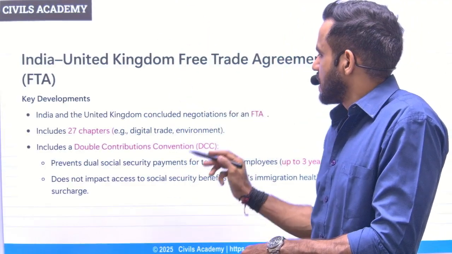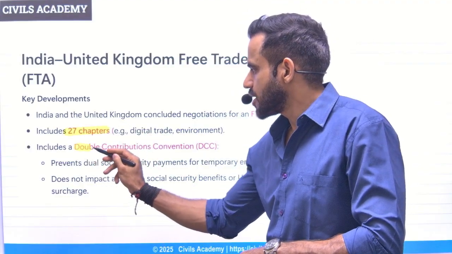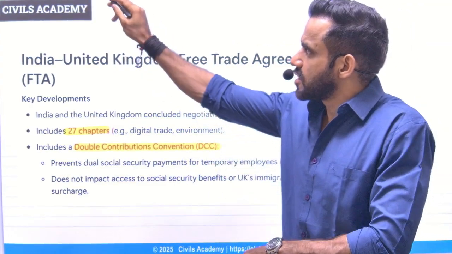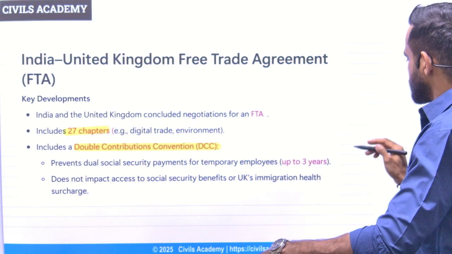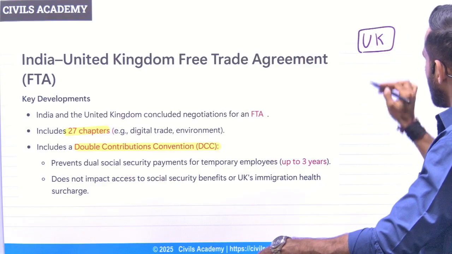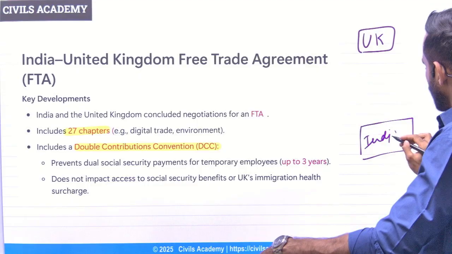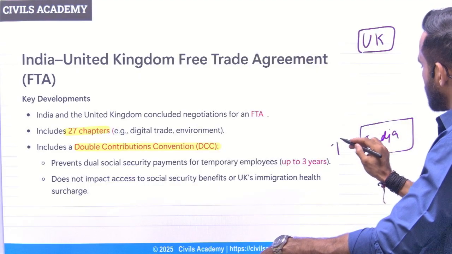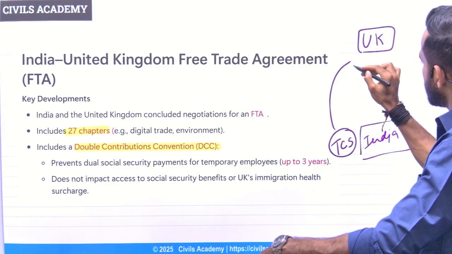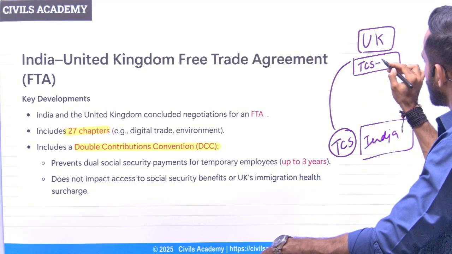First thing first, there are 27 chapters and it also includes the double contribution convention. Now, what is this double contribution convention? Let me give you a brief understanding. Let's say this is UK and this is India. From India, let's say there is a company named TCS. TCS has one subsidiary in UK, TCS UK.